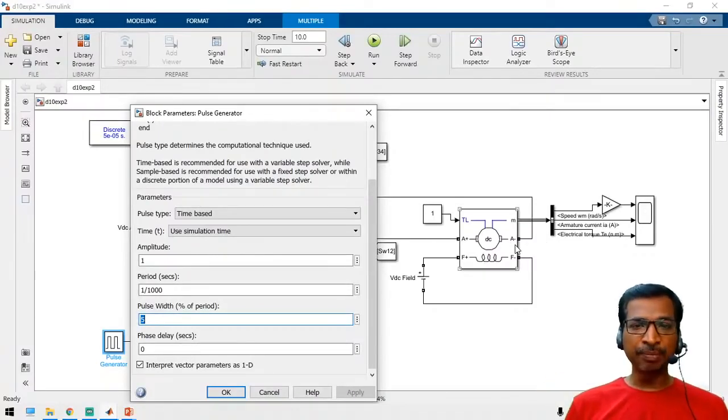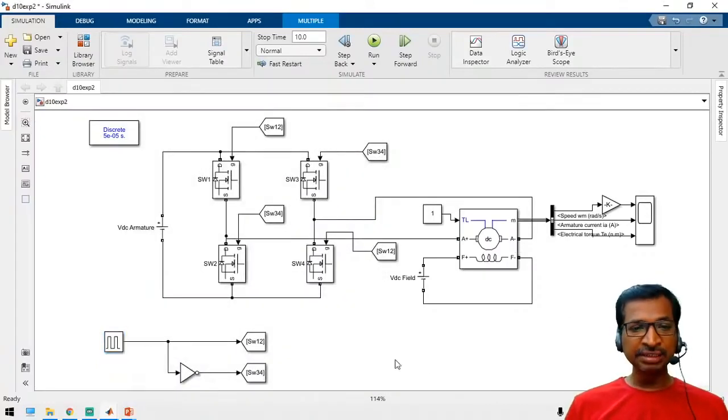If it is less than 25 percentage, then the motor will be in the reverse direction. So let us check. Let us keep it 75 percentage, and let us analyze the graph.